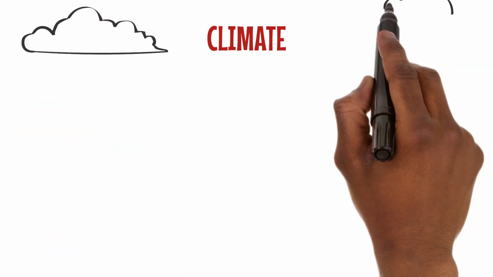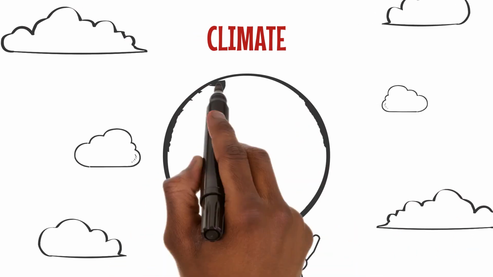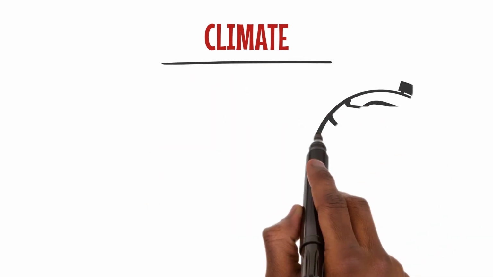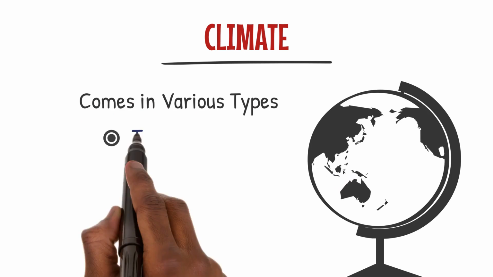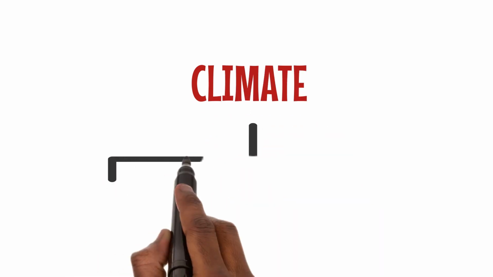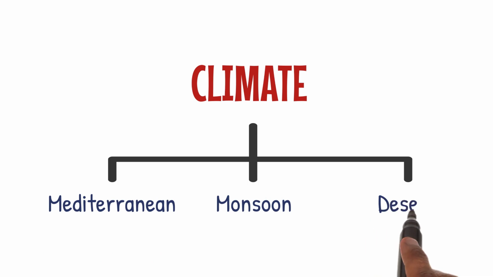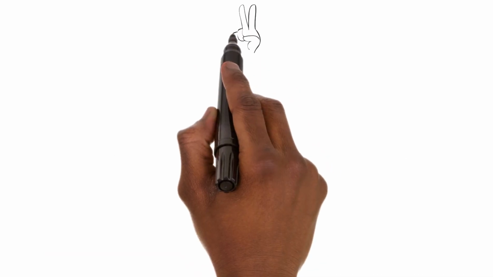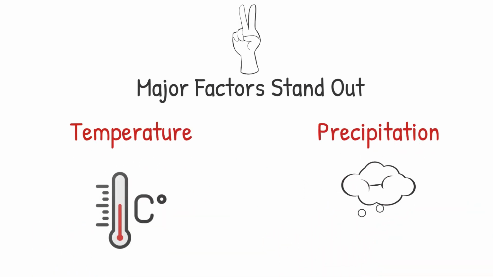These patterns are essential for defining the character of a place over extended periods, and they vary across the globe. You can think of climate as the personality of a place, and it comes in various types, such as tropical, subtropical, continental, and Arctic. Additionally, climate can be classified by characteristics like Mediterranean, monsoon, or desert types. Among many, two major factors stand out: temperature and precipitation.